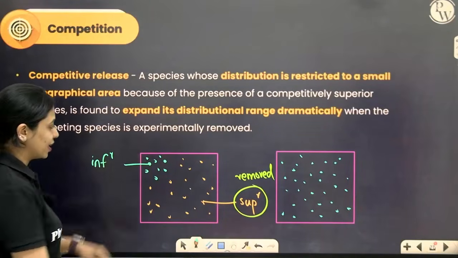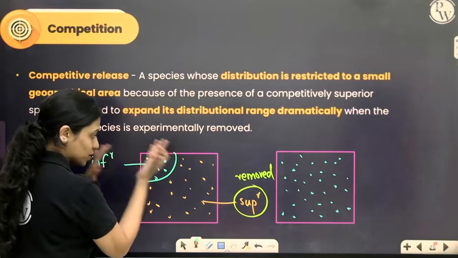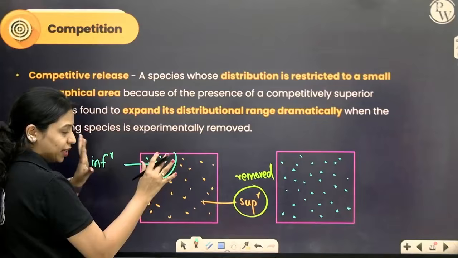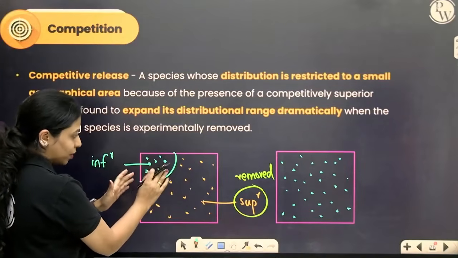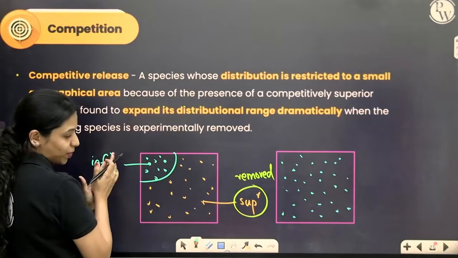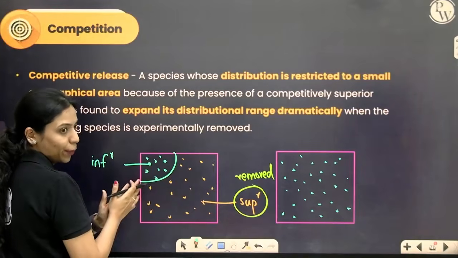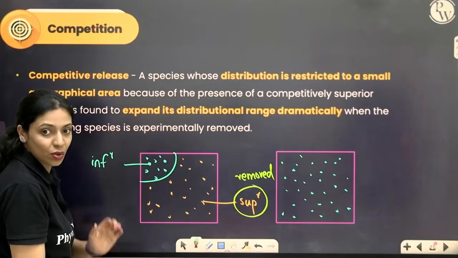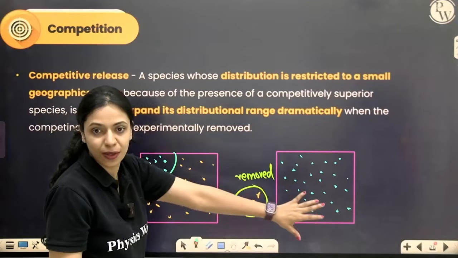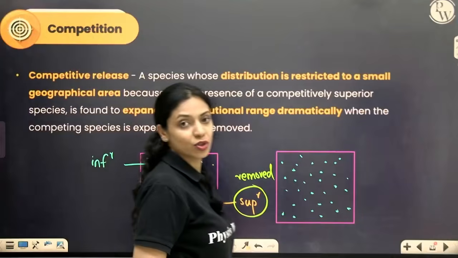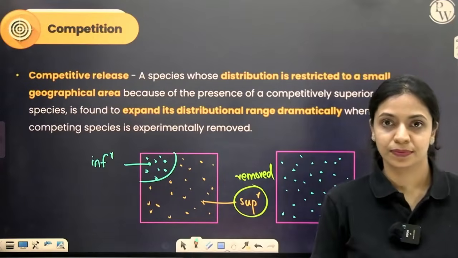What was initially confined to just a small portion because of the presence of this competitively superior species, if you allow it in nature, eventually this could take over, or its numbers will go high and this number will come down. But just experimentally, to see the effect of competition, if you remove the superior species, you can see how the competitively inferior species will spread out more and expand its distributional range dramatically. Alright?